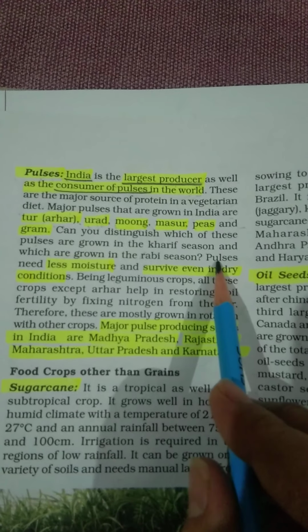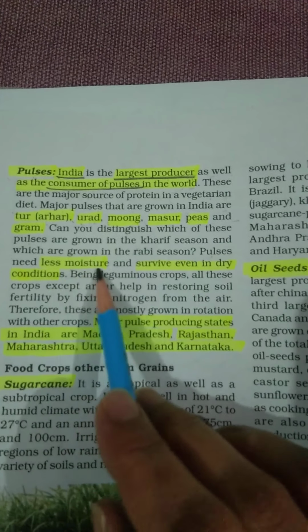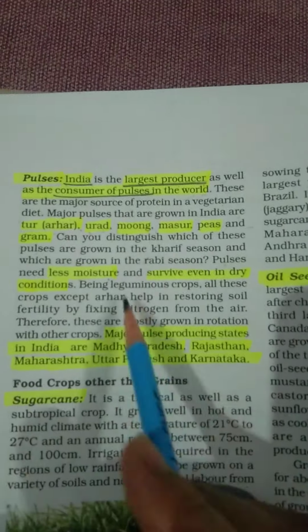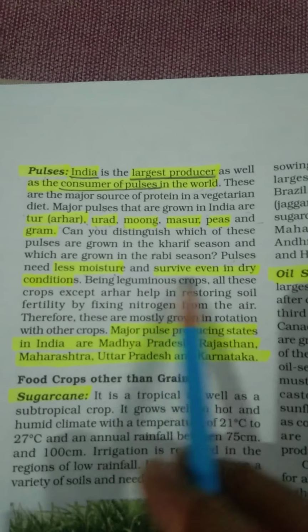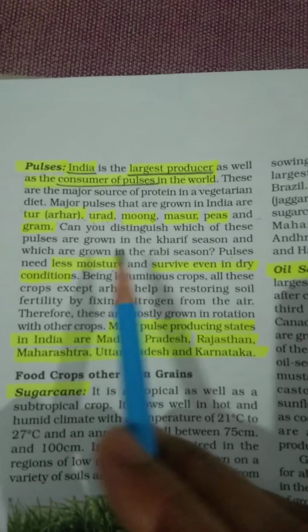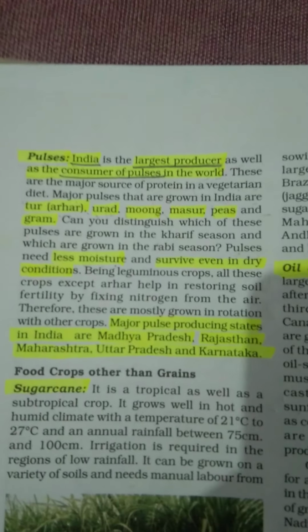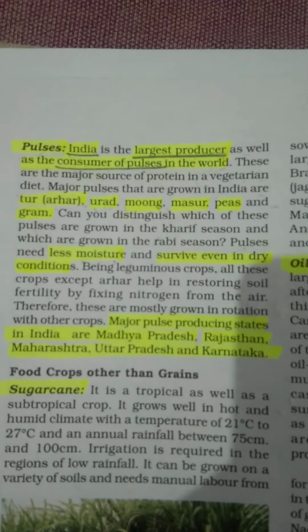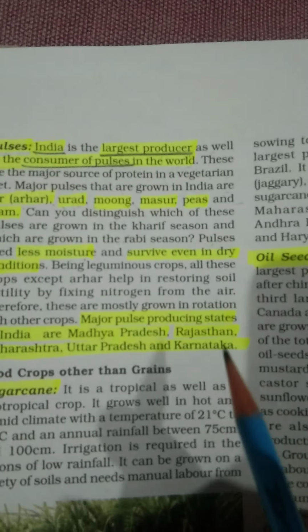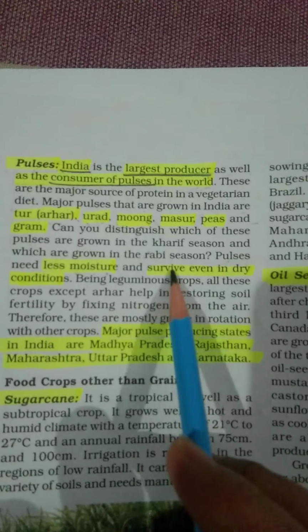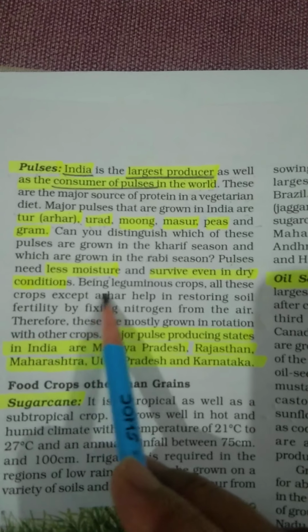Okay, take next line. Pulses need less moisture, and students, you know, these pulses require less moisture and survive even in dry conditions. It means in the production of these pulses, the farmer does not need to think about more and more irrigation, because these pulses can survive in dry conditions also.